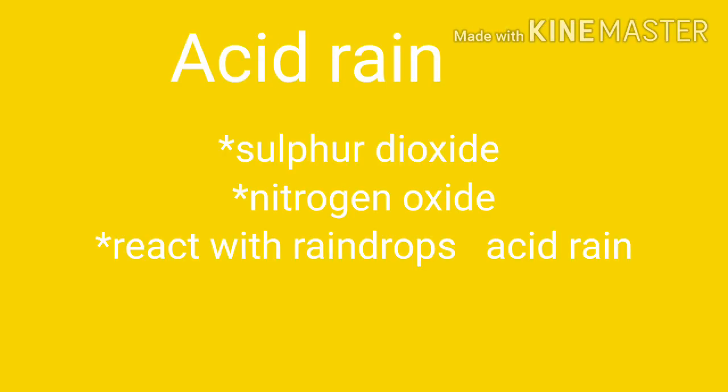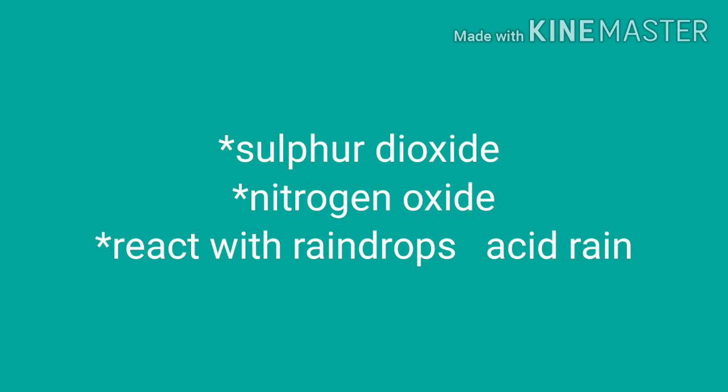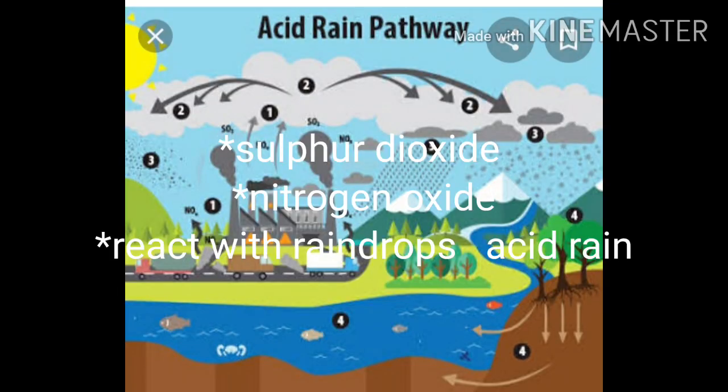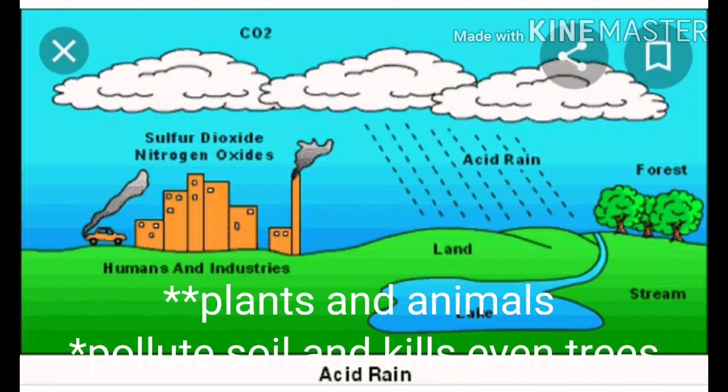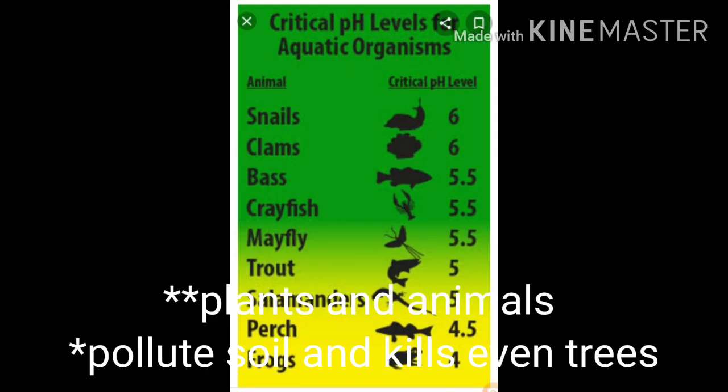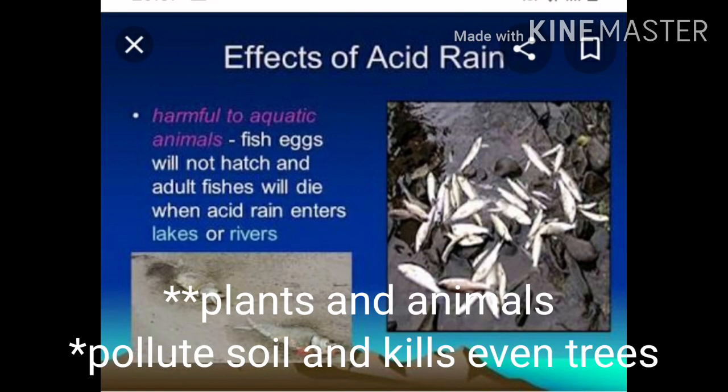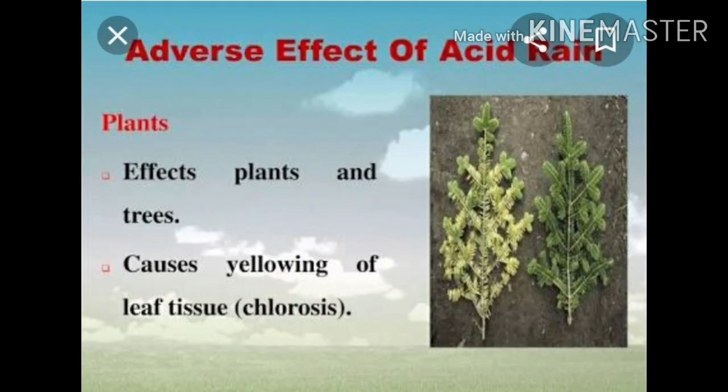Air pollution. First one, acid rain. When coal burns, it produces sulfur dioxide and nitrogen oxide gases. Combustion of coal by thermal power stations adds a huge amount of these gases into the atmosphere. These gases react with raindrops and produce acid, causing acid rain. Acid rain pollutes water sources such as ponds and lakes in the region. It harms both plants and animals. Acid rain also pollutes soils and kills even trees in the region.